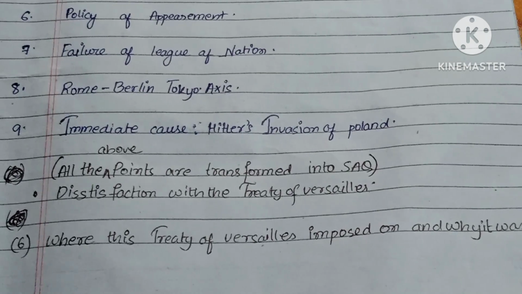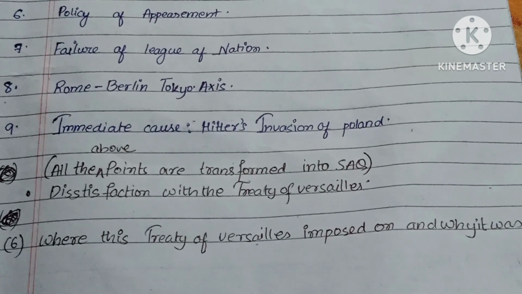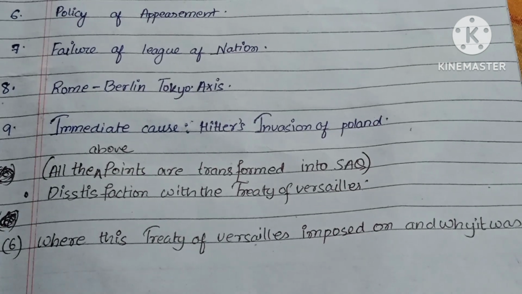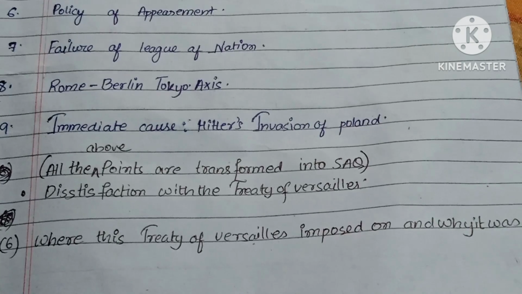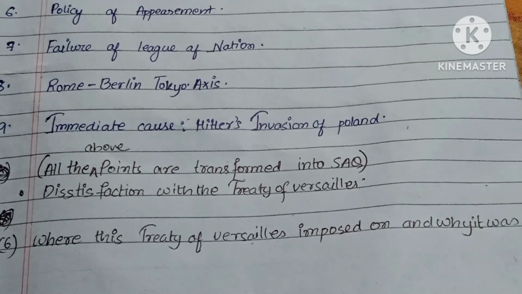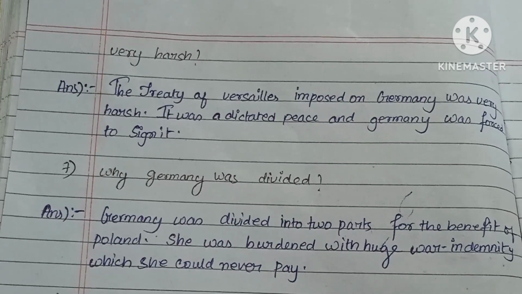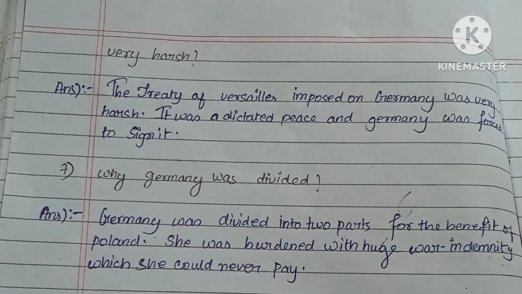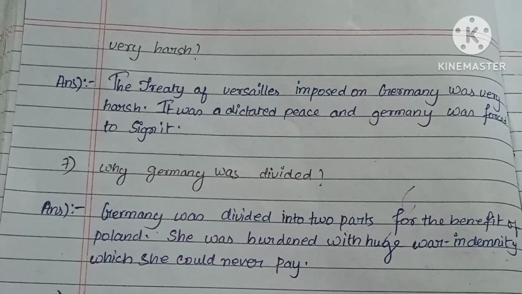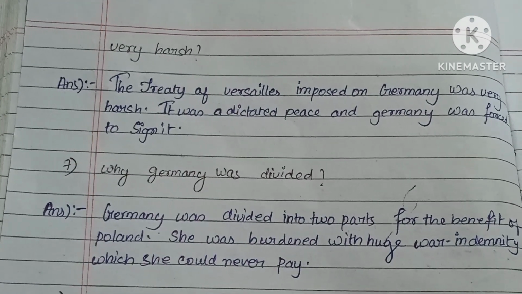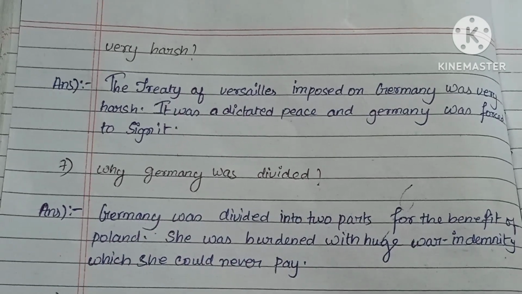All the above points are transformed into SAQs. The first point is dissatisfaction with the Treaty of Versailles. On whom was this Treaty of Versailles imposed, and why was it very harsh? The answer is, the Treaty of Versailles imposed on Germany was very harsh. It was dictated peace and Germany was forced to sign it.